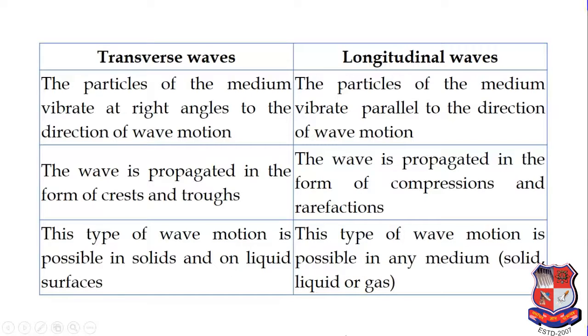Now this is the difference between a transverse wave and a longitudinal wave. First, we consider the definition of both waves. In a transverse wave, the particles of the medium vibrate at right angles to the direction of the wave motion. In a longitudinal wave, the particles of the medium vibrate parallel to the direction of wave motion. Second, the transverse wave is propagated in the form of crests and troughs, but the longitudinal wave is propagated in the form of compression and rarefaction.